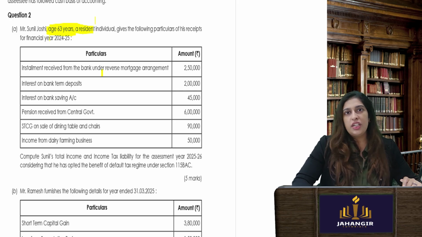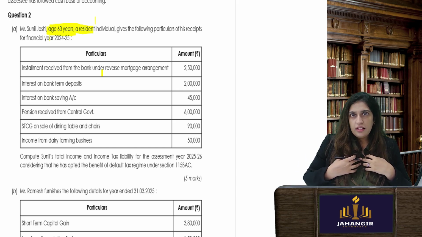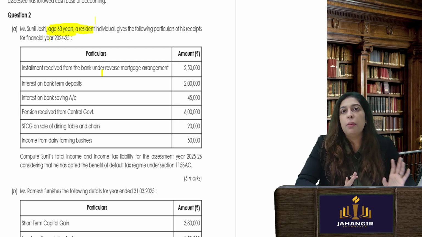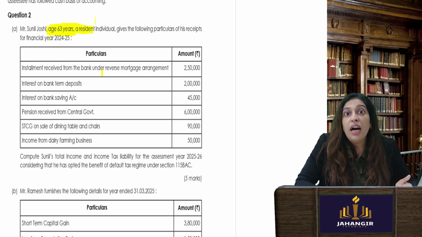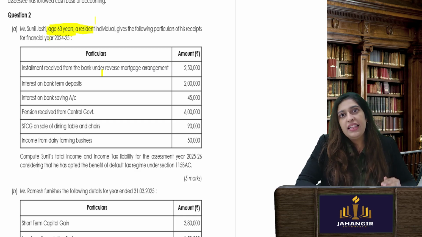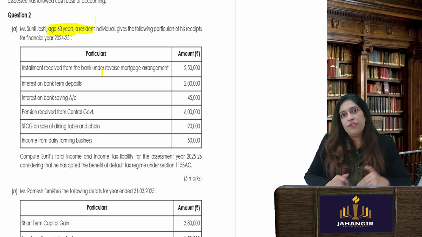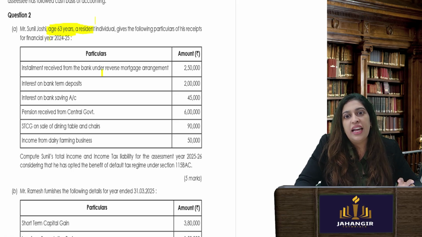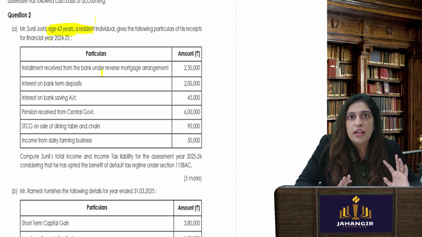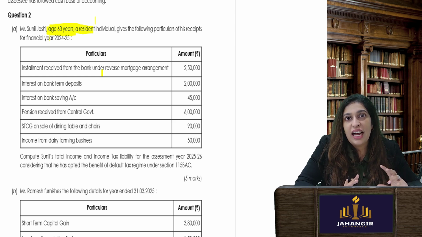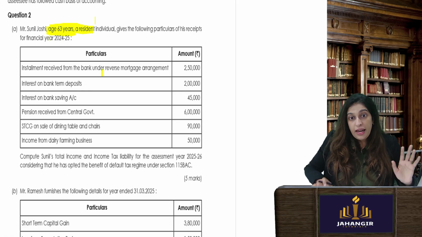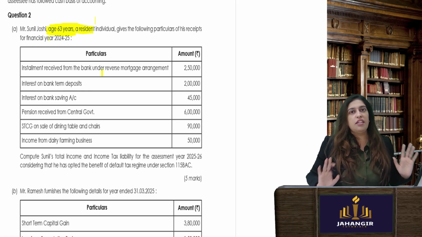Reverse mortgage is basically my money. Okay, I have given an asset, my house, I have given it to the bank, that take my asset, but you give me money for that asset. Okay, and the money that they give is over a period of time. I have mortgaged my own asset and I am receiving money from the bank. It is basically a kind of a sale. Asset is gone, money is coming over a period of time. I am allowed to stay in that house till I receive my entire money.